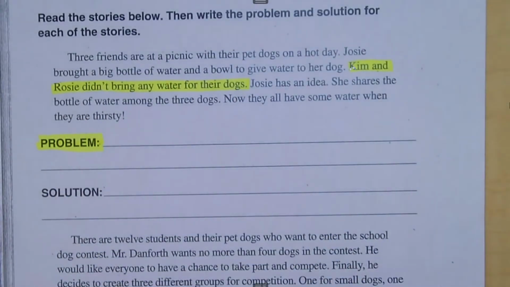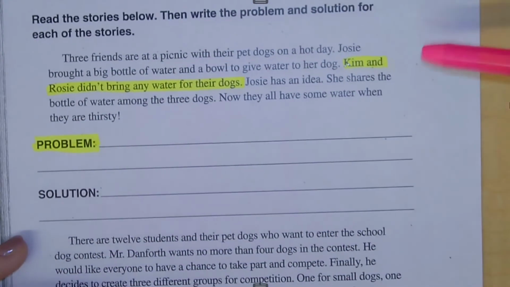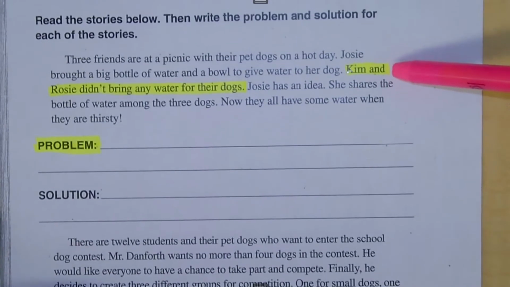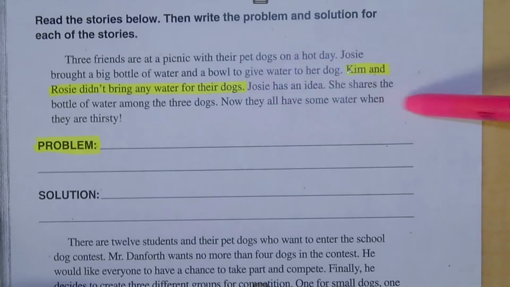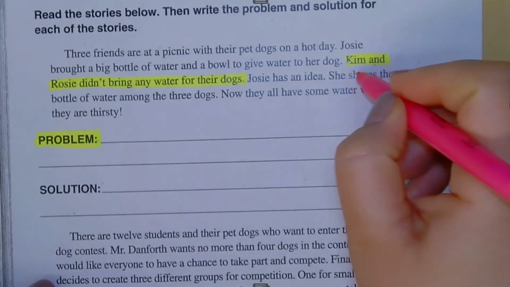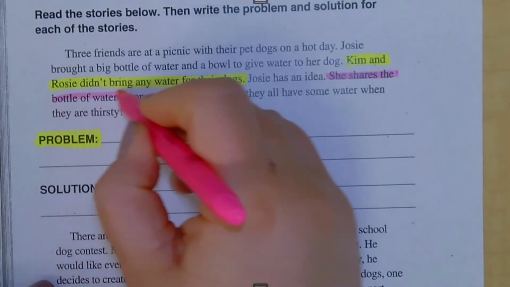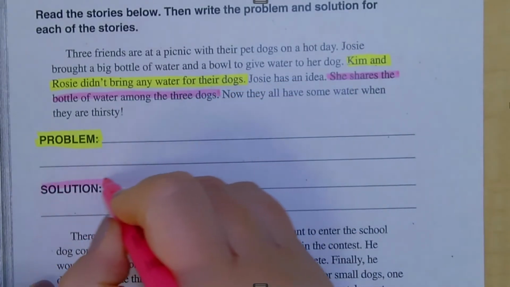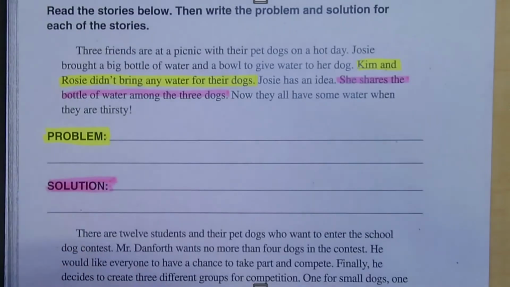And let's find our solution. How is this problem solved? Well, Josie shares the bottle of water among the three dogs. That's how they solved the problem, and everyone had water then. So the problem in your story was that Kim and Rosie didn't bring any water for their dogs, and the solution is that Josie shares the bottle of water among the three dogs. Let's try another one.